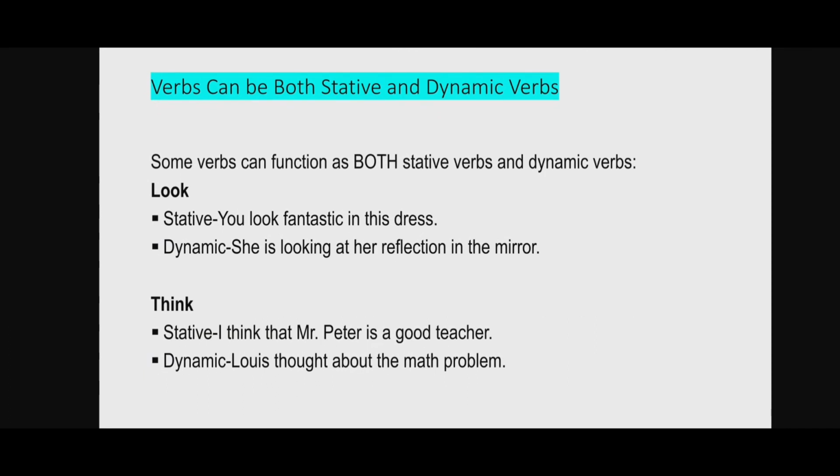Now, some verbs can be both stative as well as action or dynamic verbs. For example, look. You look fantastic in this dress. Here it's just an opinion. Then she is looking at her reflection in the mirror. Here looking is an action verb because she is doing something physically. So look can be both a stative as well as a dynamic verb.